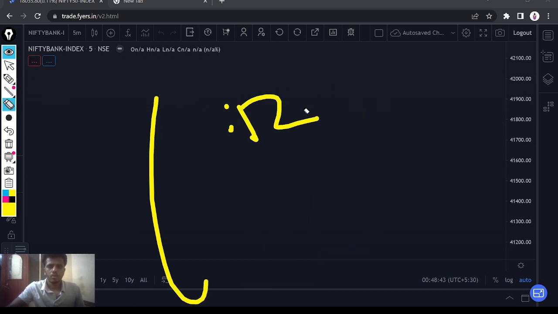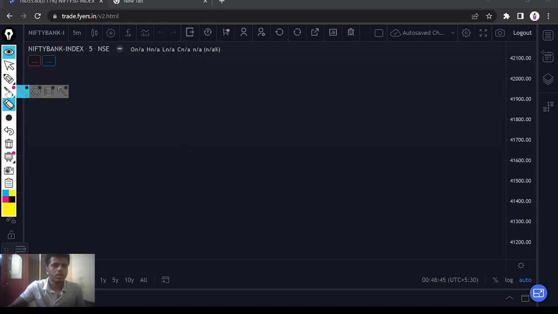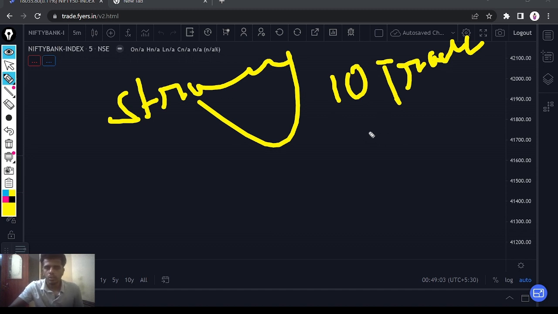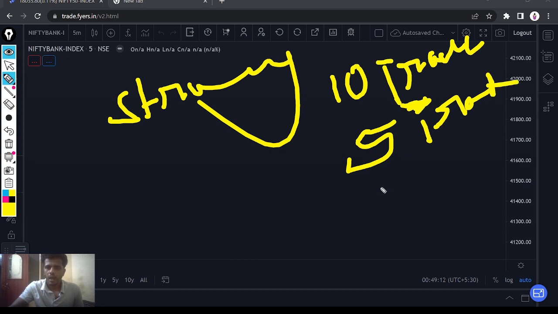Okay, I will give you an example. You built a strategy, and you back tested it. When you take 10 trades out of this strategy, as per your back testing, you are getting profit in 5 trades, and in the other 5 trades you are getting a loss.